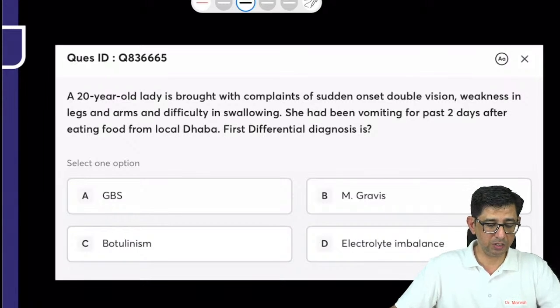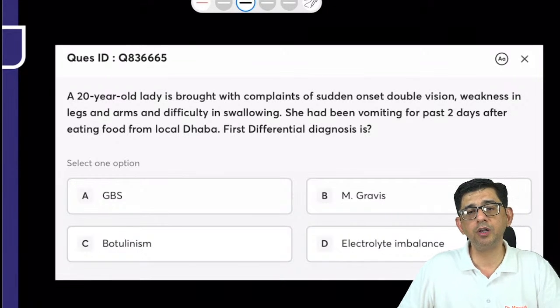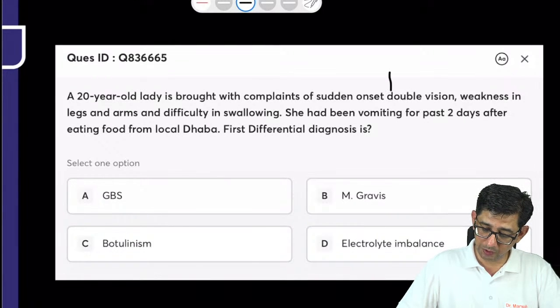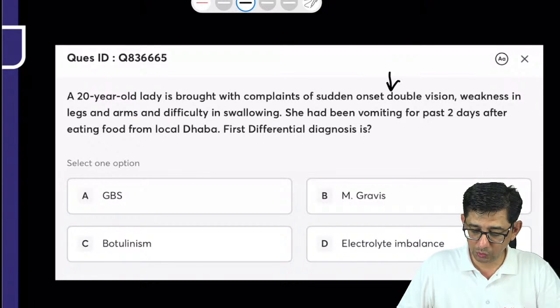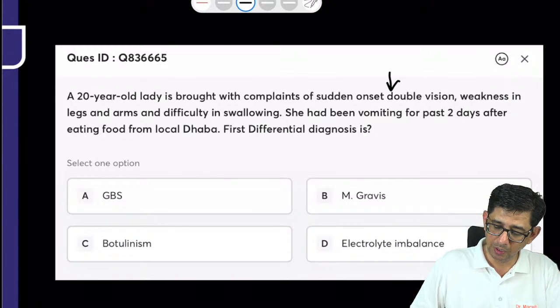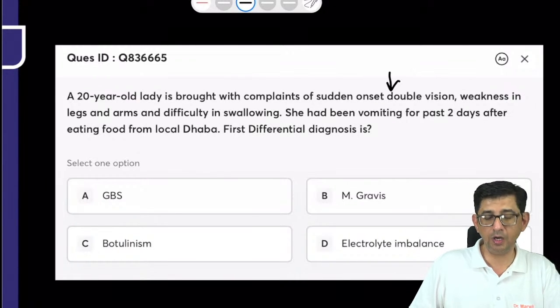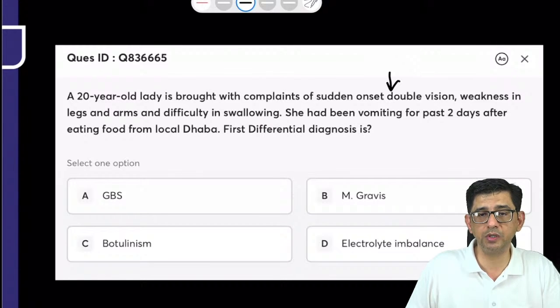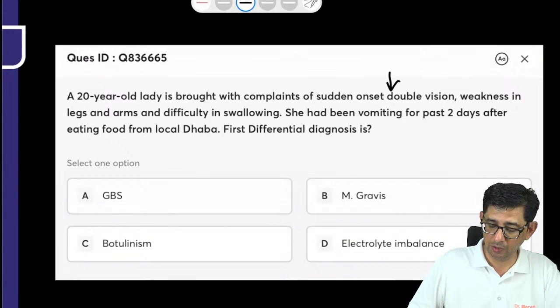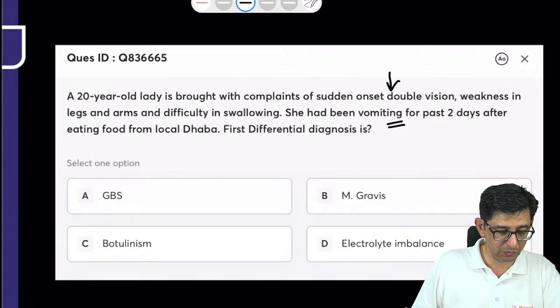Okay, this is the last one for today. Pseudo gout would involve the knee joint. There would be positive birefringence present. And let's look at, okay, sudden onset double vision in the patient with weakness in the legs and arms and difficulty in swallowing. So there is an acute onset neurological illness which is causing diplopia. There is weakness in the arms, difficulty in swallowing is also there. So the gag reflex of the person is getting affected, the swallowing reflex is probably getting affected, and the patient has been vomiting for the previous few days. So let's look at what you guys are thinking.